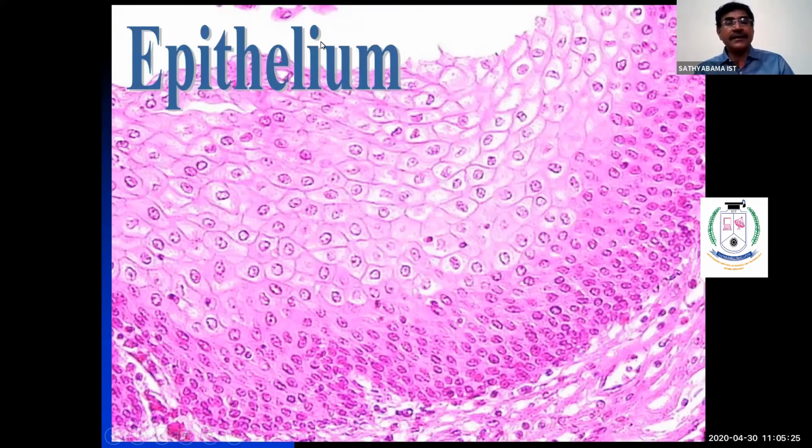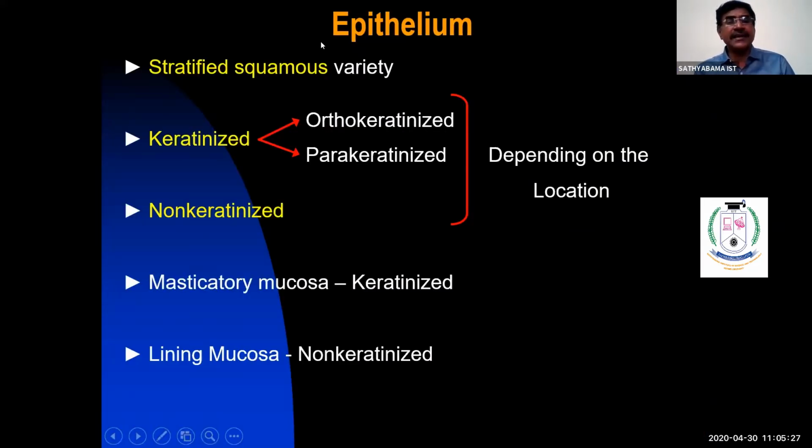As I said, the oral mucosa has stratified squamous epithelium. It may be keratinized or non-keratinized, and the keratinized epithelium again goes through two processes of maturation, orthokeratinized and parakeratinized, and this is present in different regions of the oral cavity. They said that all lining mucosa is non-keratinized: lip, cheek, soft palate, ventral aspect of tongue, alveolar mucosa.